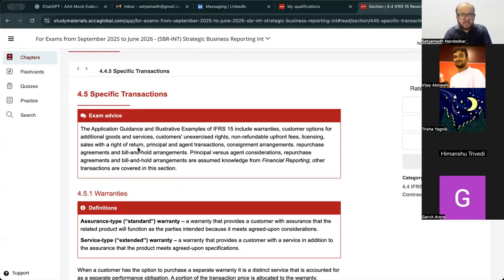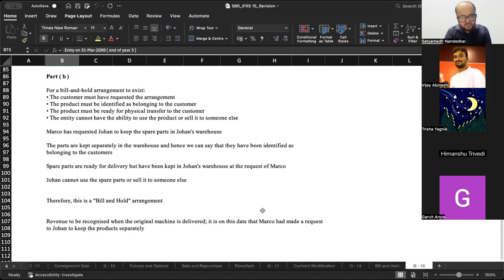The application guidance and illustrative examples of IFRS 15 include warranty, customer options for additional goods and services, customers' unexercised rights, non-refundable upfront fees, licensing. Then principal and agent transaction, consignment transaction, repurchase we have done in the class. We'll repeat it once. Bill and hold arrangement, we have done this in the class. Let's have a quick revision. Let's understand what these concepts actually stand for.